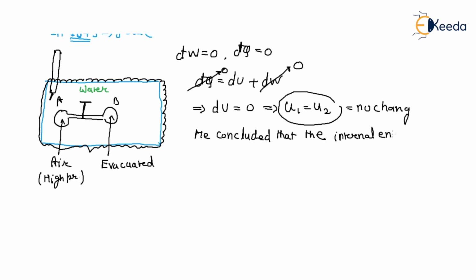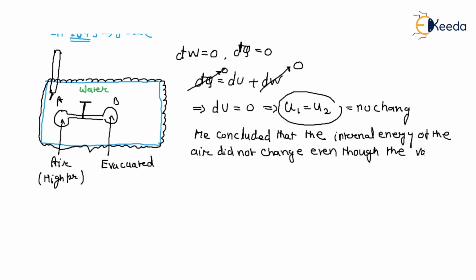So he concluded that the internal energy of the air did not change even though the volume and the pressure changed. Air was approximated as an ideal gas. Pressure, temperature and volume are three properties, in which the pressure and volume change, but the internal energy of the system does not change.